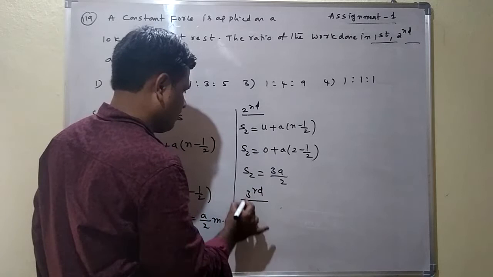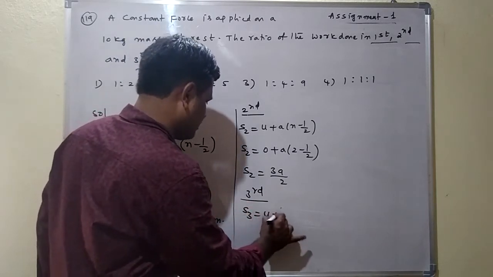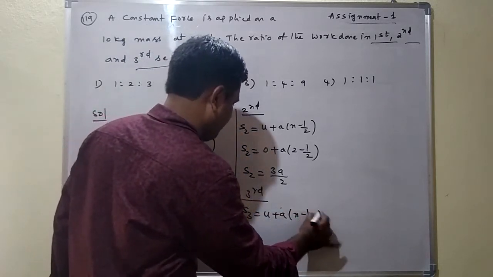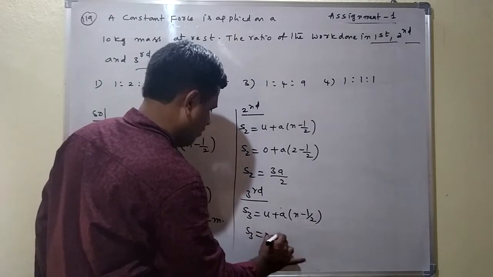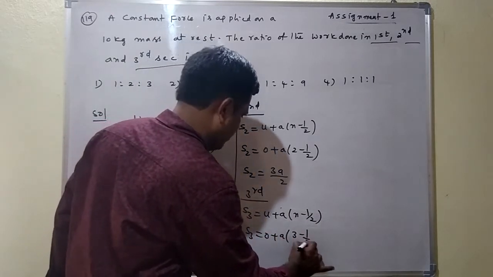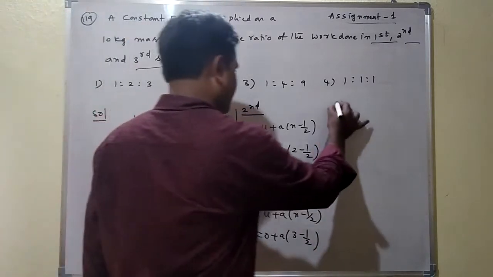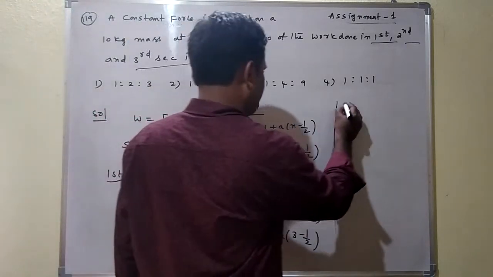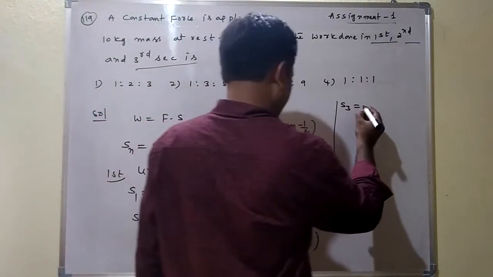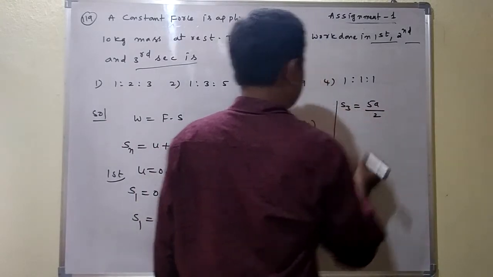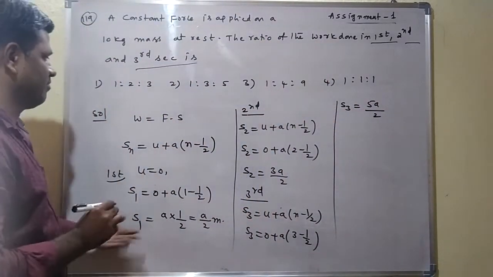Similarly, third second. S3 is equal to u plus a into n minus half. S3 is equal to 0 plus a into 3 minus half. 6 minus 1 by 2, 5 by 2. So S3 is equal to 5a by 2. This is S1, S2, S3 we are getting.